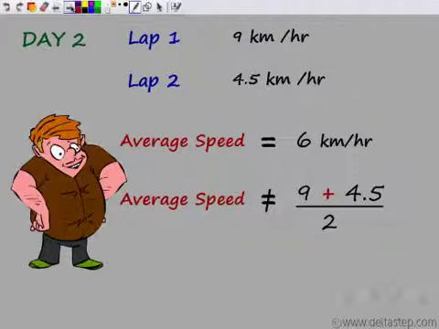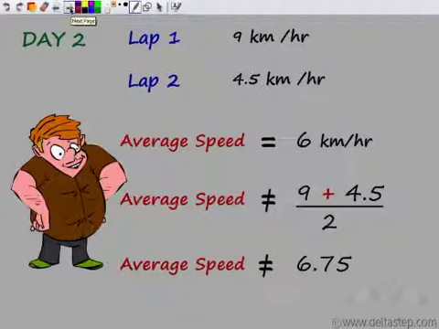It is not equal to this, because this would actually give you 6.75 kilometers in an hour, whereas you know that his dad had found that he had run only 6 kilometers in an hour. So this is wrong. He did not run 6.75 kilometers in an hour. So if you find average speed like this, it would give you a wrong answer.